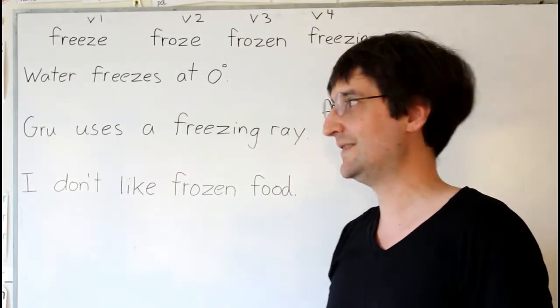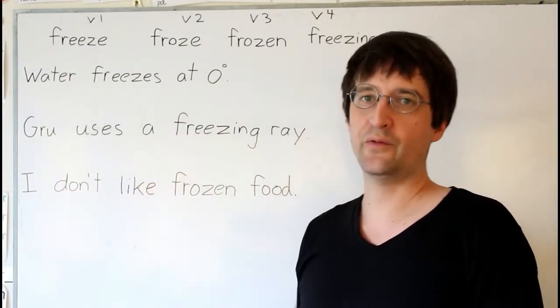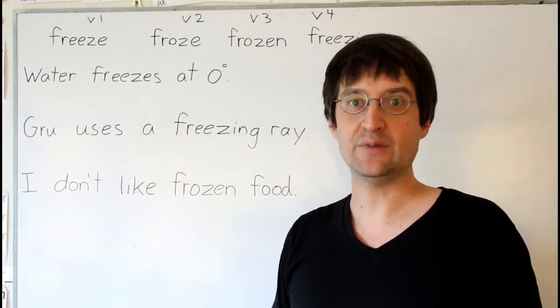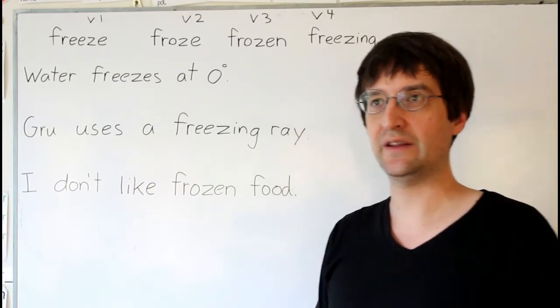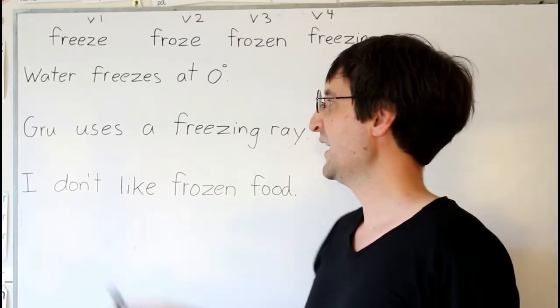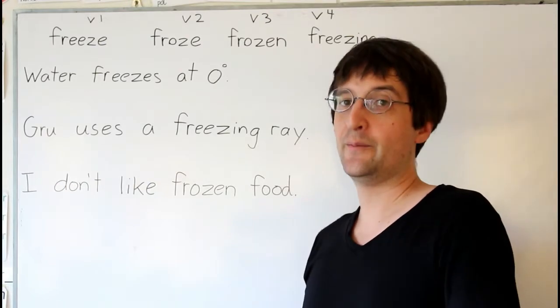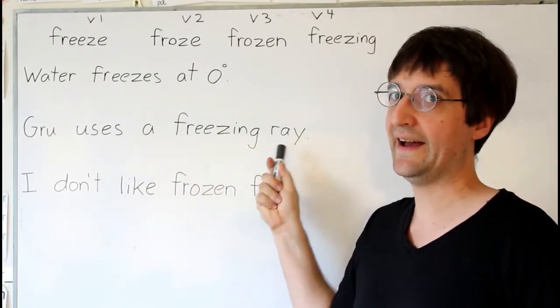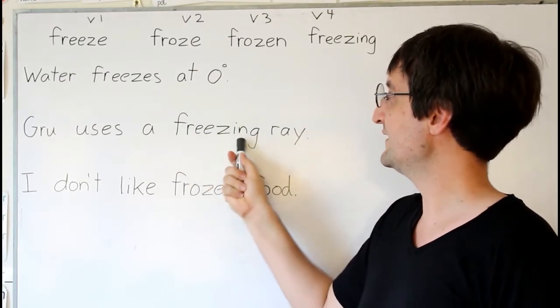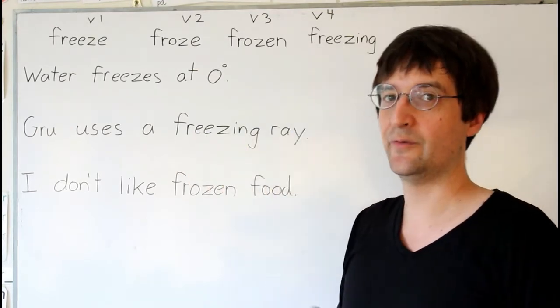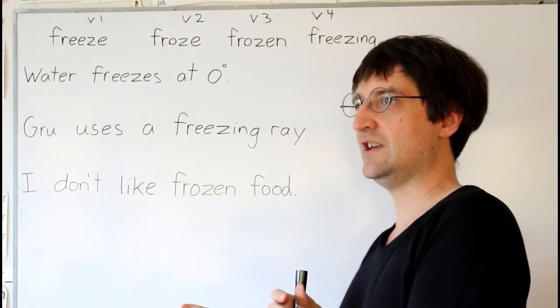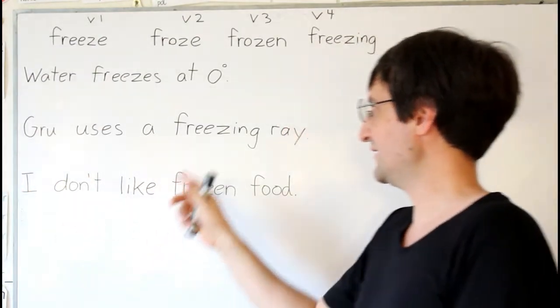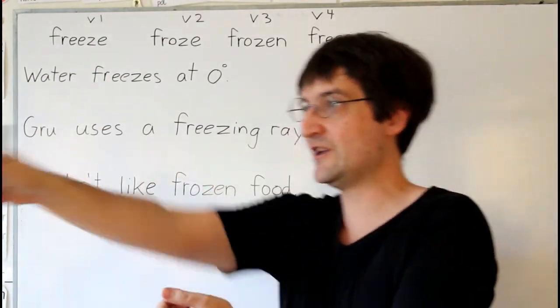Now as adjectives. Gru from Despicable Me, you know, the supervillain who turns into a hero, anyway. Gru from Despicable Me uses a freezing ray. Now here we go. Freezing, the present participle form, uses its energy on something else. In this case, the freezing ray freezes someone.